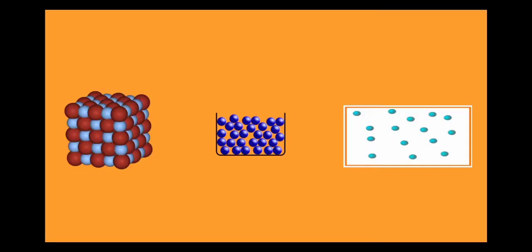So over here we have three figures. The first figure shows the arrangement of solids, the second one of liquids, and the third one shows the molecular arrangement of gases. What do we see? The first figure shows that the molecules in a solid are very tightly packed together. They are held so tightly because they have high force of attraction. The molecules are held together with extremely high intermolecular forces.